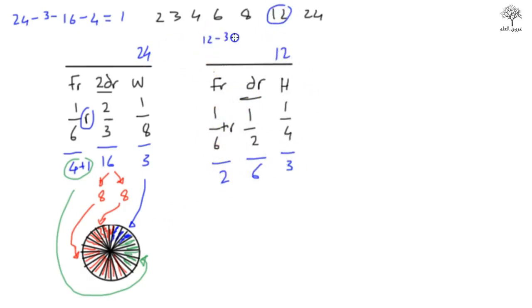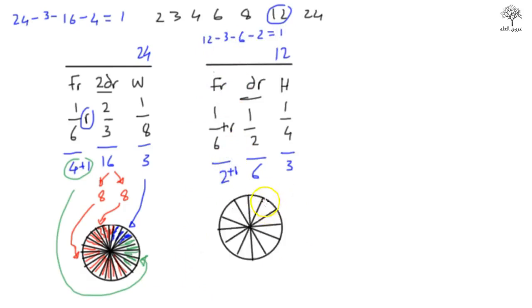And let's look at the remainder then. 12 minus 6 minus 3 minus 2 equals 1. Give him 1. And again, if you were to do the pieces of the cake, you've got 12 pieces of cake: 3 pieces will go to the husband, 6 pieces will go to the daughter, and 3 pieces will go to the father. Okay, and that's it. There you have it. Another one done.